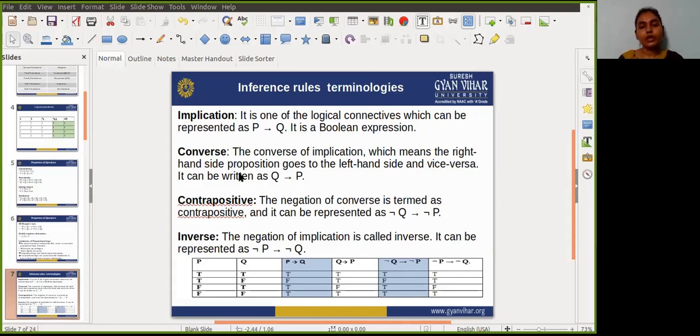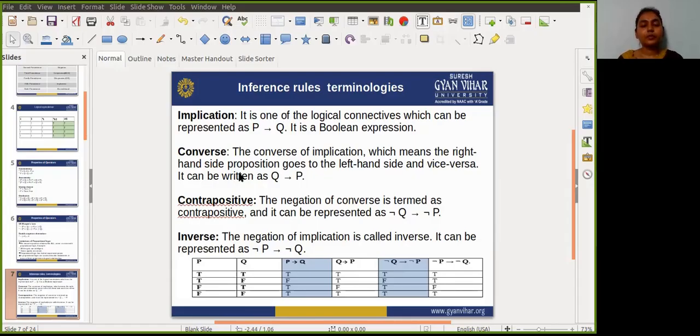So it can be written as Q implies P. Next one is contrapositive. The negation of the converse is termed as contrapositive, and it can be represented as not Q implies not P.